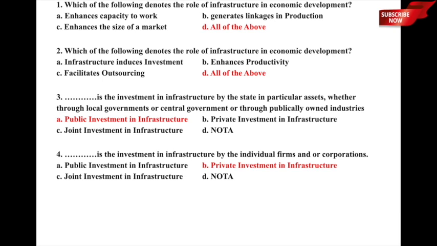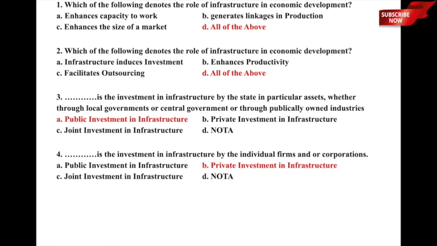So here we are specifically looking at an important phrase, which is with the help of local government, central governments or publicly owned industries. That particularly boils down to something called public entities, and such an investment is called public investment in infrastructure, and therefore option A, public investment in infrastructure, is the correct answer to this particular question. Let us now move to the next question.